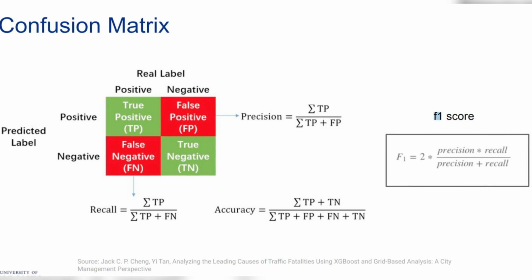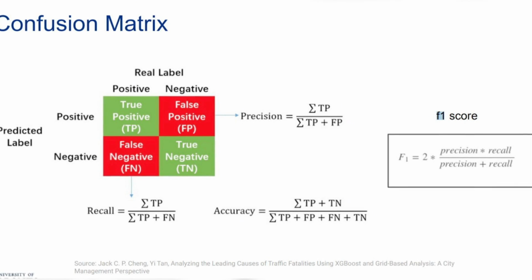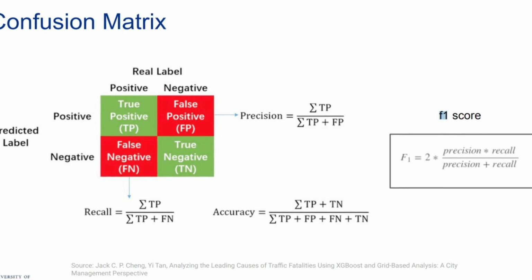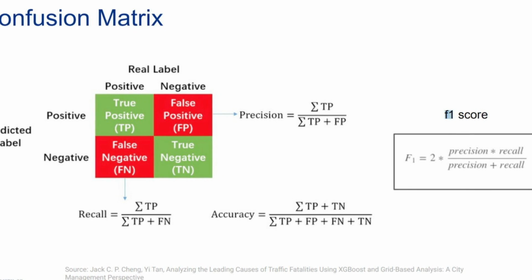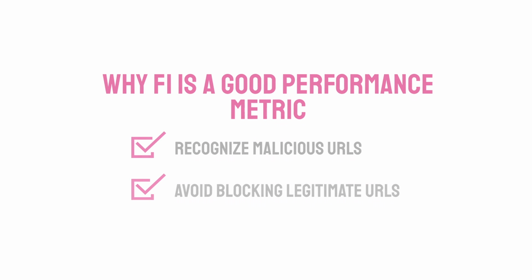The formulas for precision, recall, and F1 score are shown here with respect to the positive class. Inverting the positives with negatives in these formulas will allow you to compute an F1 score for the negative or benign class. Our model achieved an F1 score of 0.930 for the malicious class and 0.931 for the benign or negative class. Given it is composed of both precision and recall, an F1 score provides a holistic measure of how well a model performs on a given class. The fact that our scores are similar and both relatively close to 1 is a good sign, because we want our model to both recognize malicious URLs and avoid blocking legitimate ones.